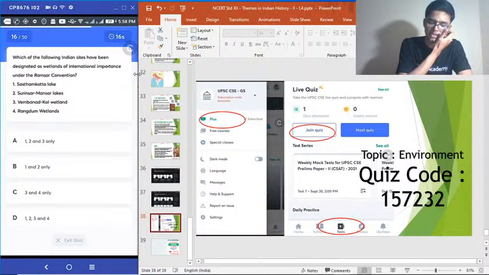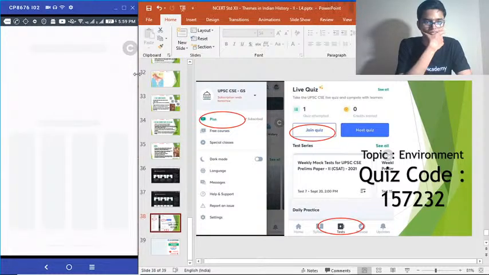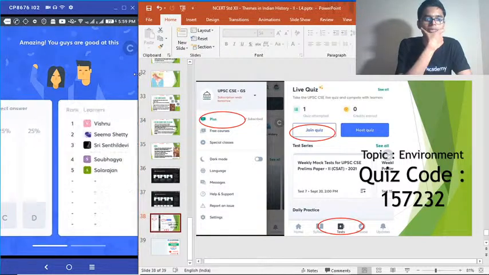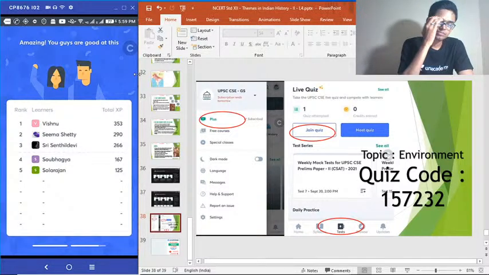Okay, Ramsar site, okay. Option A, 50% got that. 1, 2 and 3. Rangdum is not there, okay.